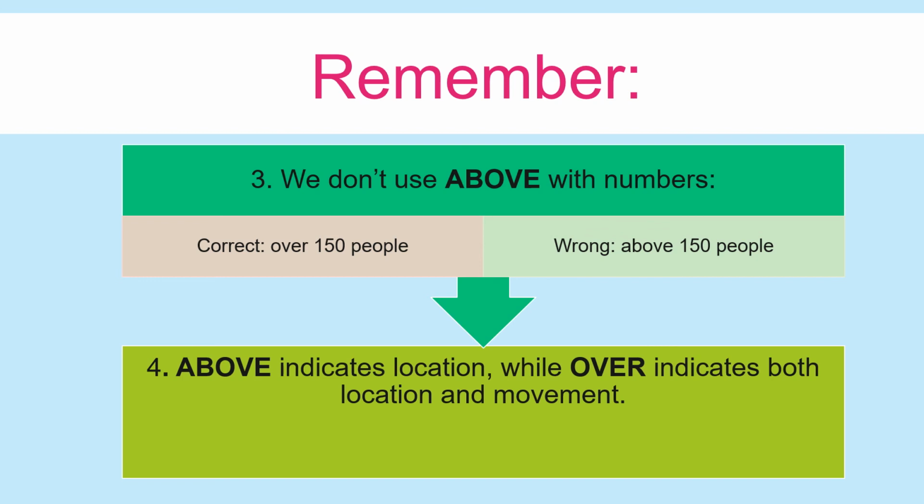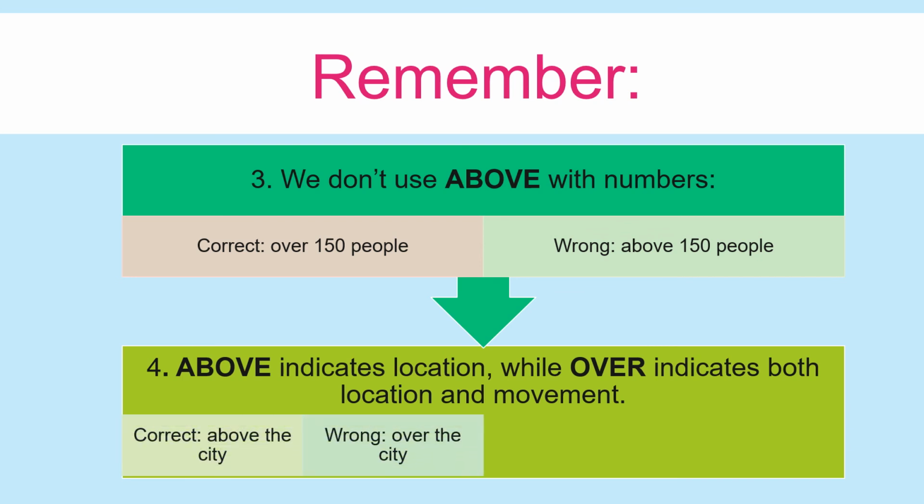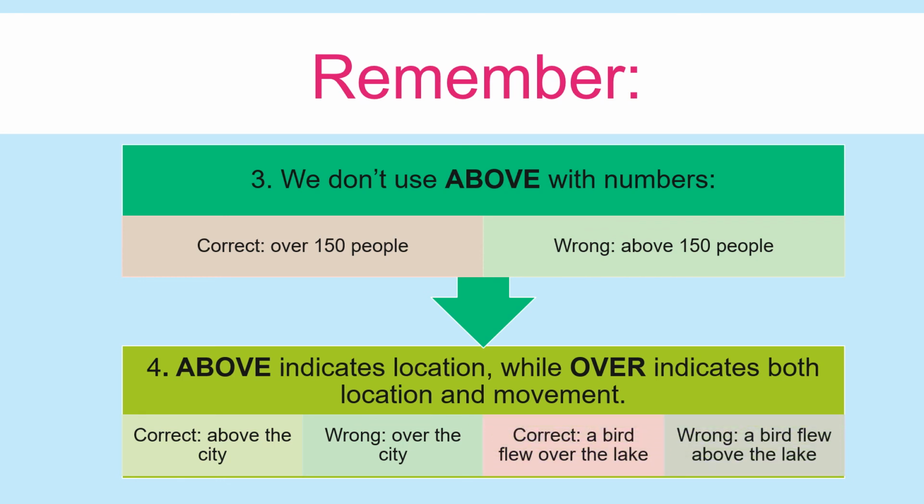We use above to indicate location, while over indicates both location and movement. So correct is above the city. It's wrong: over the city. And correct is: a bird flew over the lake, and it's wrong to say a bird flew above the lake.